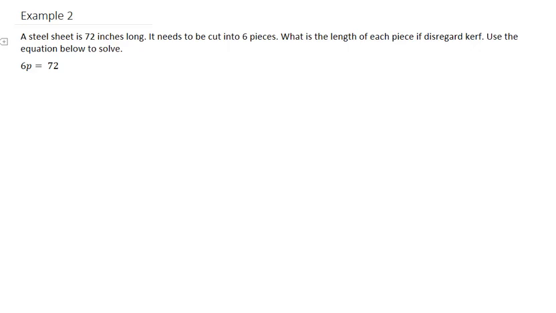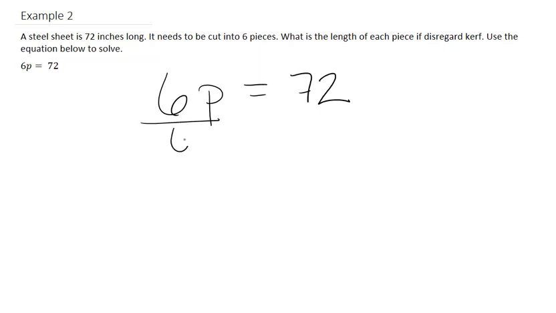Example 2. We have a steel sheet that's 72 inches long. It needs to be cut into 6 pieces. What is the length of each piece if we disregard the curve? Use the equation below to solve. So we have 6p is equal to 72. Now, in order to get p by itself, because this is multiplication of 6 times p, we have to divide by 6 on both sides.